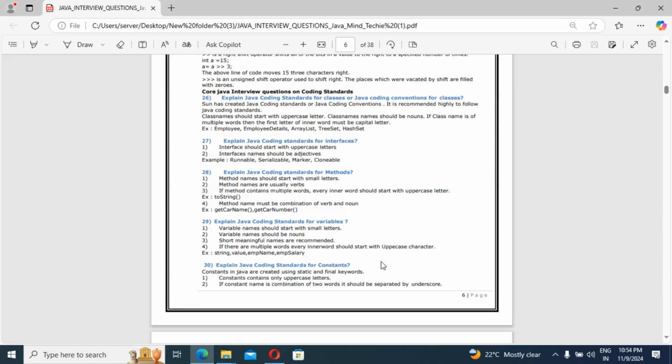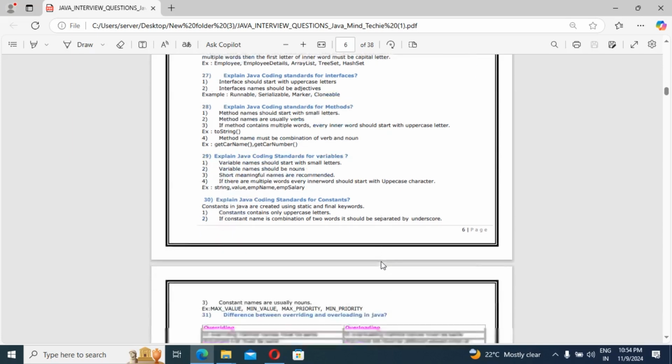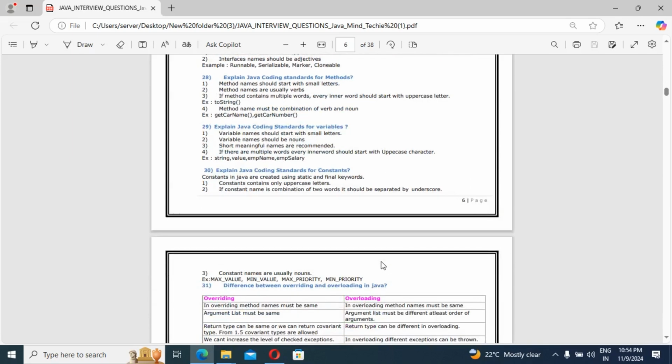Then, explain Java coding standard for constants. How do we need to define a constant in the program? Constants in Java are created using the static and final keywords. A constant contains only uppercase letters, guys. Keep in mind, if the constant name is a combination of two words, it should be separated by an underscore. Constant names are usually like MAX_VALUE, MAX_PRIORITY, MIN_PRIORITY. If you are going to create a constant, we should keep the name in such a way